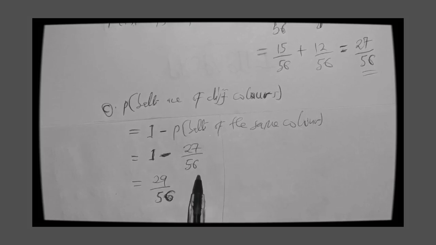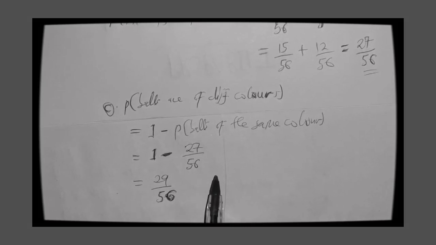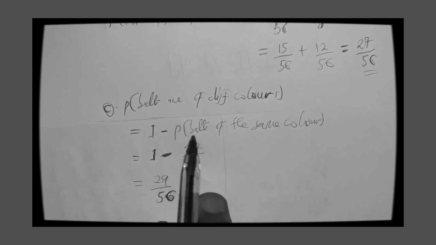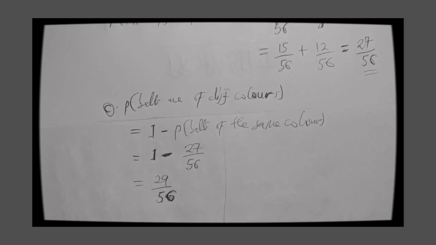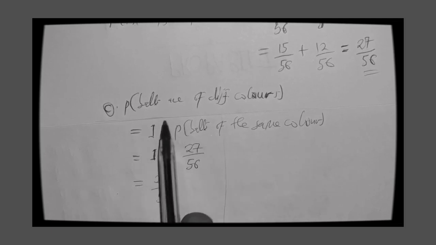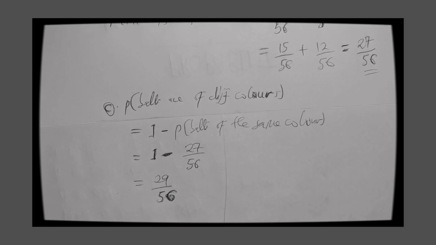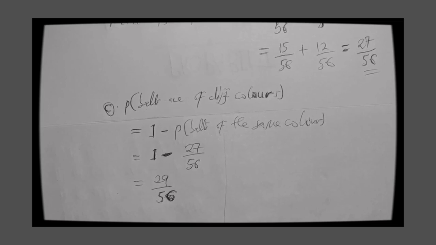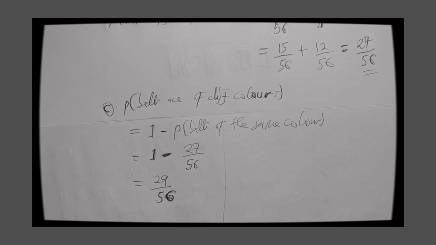Anytime you want to find the complement form of a probability, that is how it should be. Because the requirement of the question is that we find balls of different color, we subtracted balls of the same color from 1, and that gives us the balls of different color. Somebody might also go by a different approach. You might still get the same result irrespective of the approach you take. You can go the long way and still arrive at this answer. There's no problem with that.